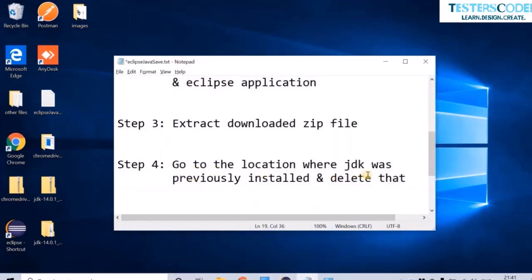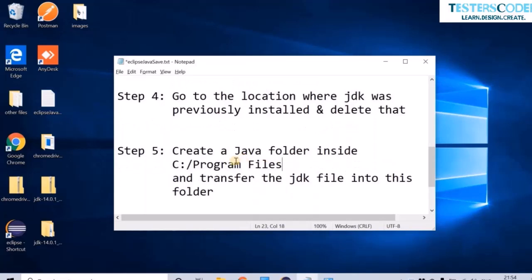Go to the file location where JDK was previously installed and delete that. If you have any JDK folder that is present in your system, you can delete that as well. For example, if you have any Java folder for 32-bit, you can delete that. You don't need two JDK folders in a single system. After this, create a Java folder inside the Program Files in C drive and transfer the JDK file into this folder.